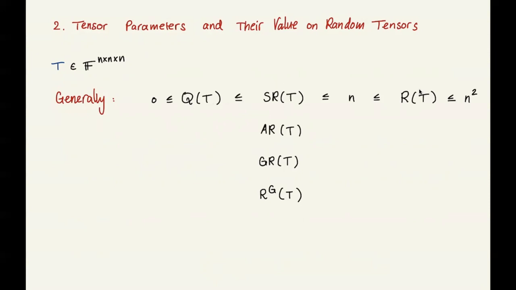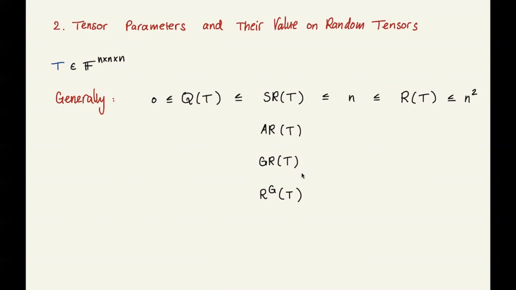The tensor rank is sitting between n and n squared for an n by n tensor. And the subrank is always between 0 and n. So the subrank is kind of a smaller notion. And all these other parameters are sitting in this area.